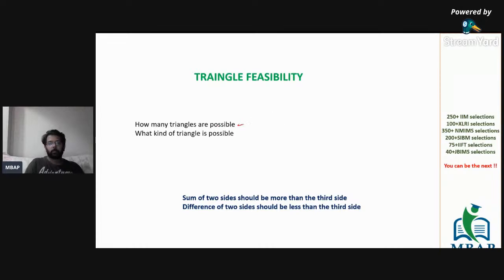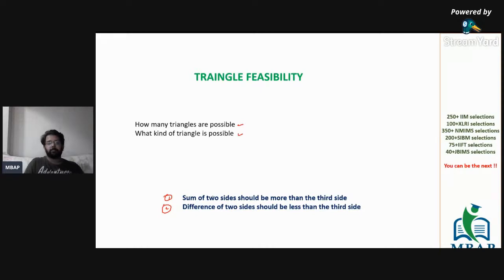be given to you, and the question would be either to find the number of such triangles which are possible, or to find the kind of triangles which are possible. They're the only two properties on which the entire lot of questions, I repeat, the entire lot of questions, which are based technically on triangle feasibility, can be solved. And that is